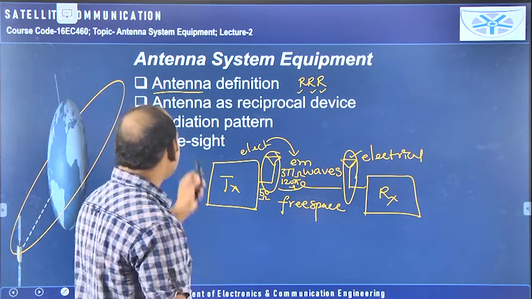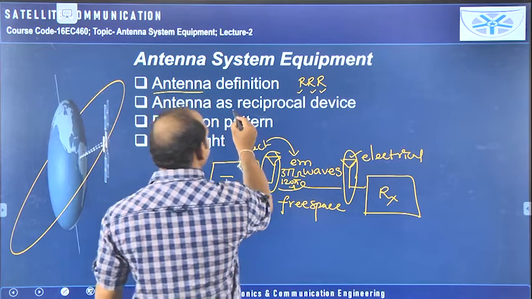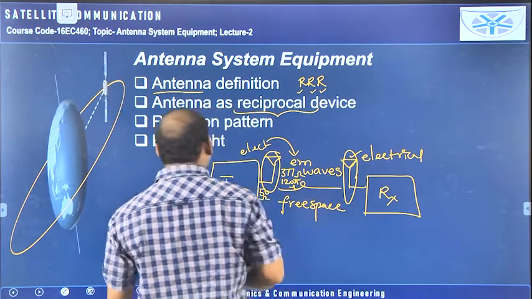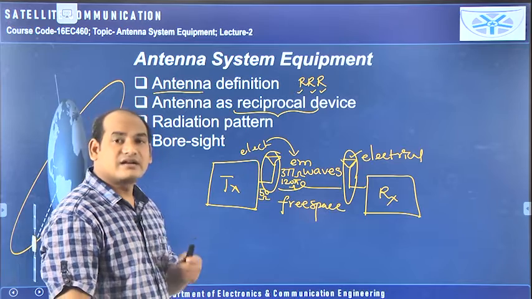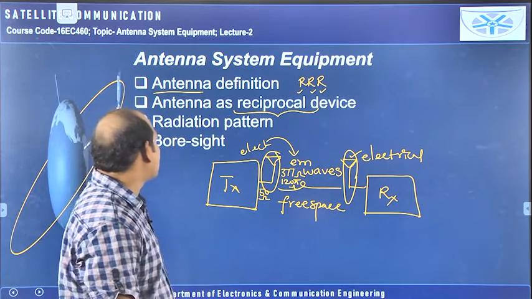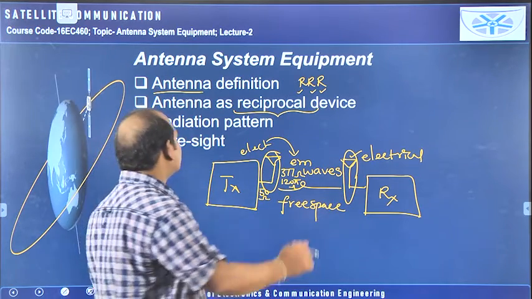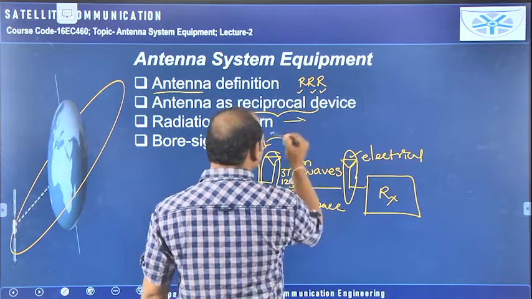So quickly I am going. Next is, the antenna is a reciprocal device. The reciprocity property is followed by the antenna. That means the same antenna can be used as the transmitting antenna and the receiving antenna. Next is the radiation pattern. We have discussed much about this one.